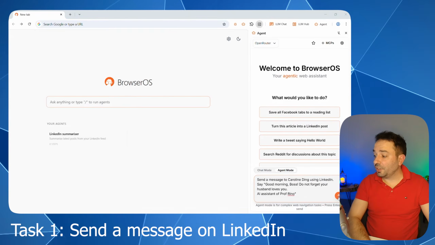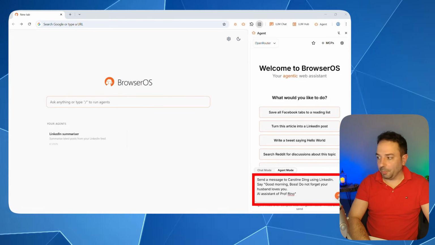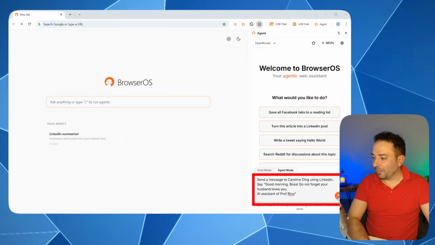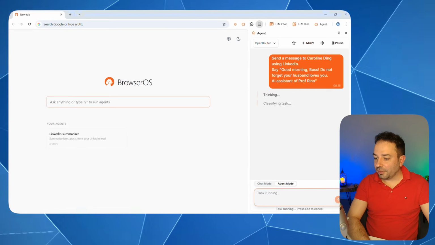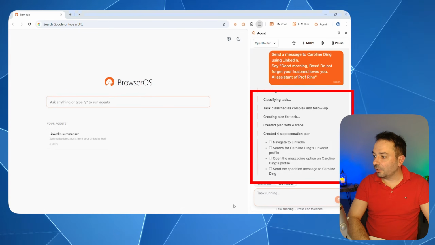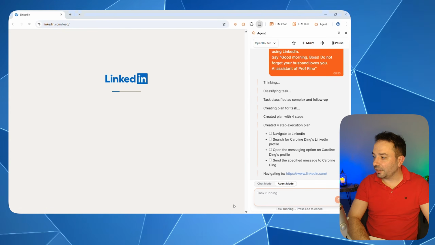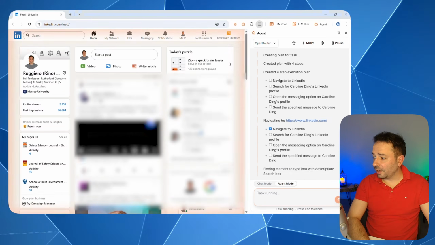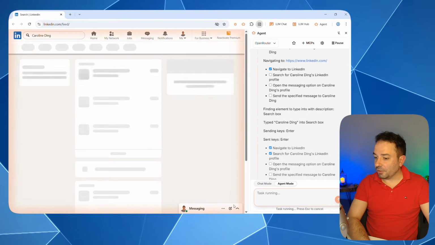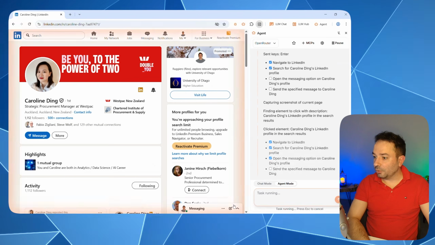In this example here, I've been asking the AI agent to contact Caroline Ding, the boss, my wife, and send her a message on LinkedIn. You can read the message right here, and the first thing that you can see when we press start is that there is a planning done by the AI identifying all the steps required to achieve this goal. So you can see here that it's going to navigate on LinkedIn, search for Caroline Ding, and then prepare the message and eventually send the message. So you can see that the AI agent is actually capable of doing all these steps.